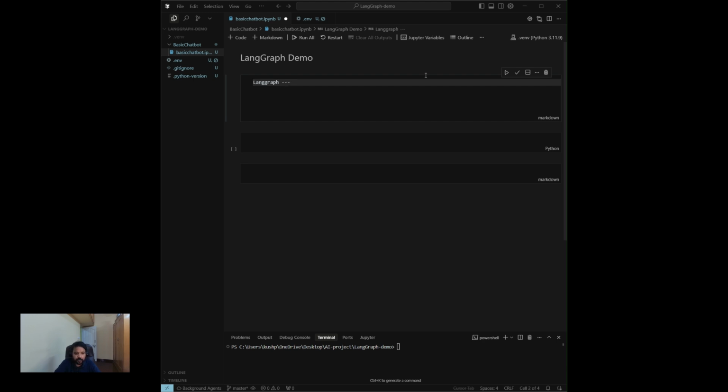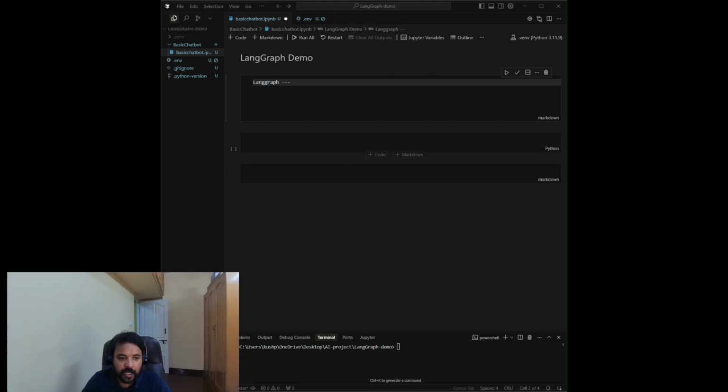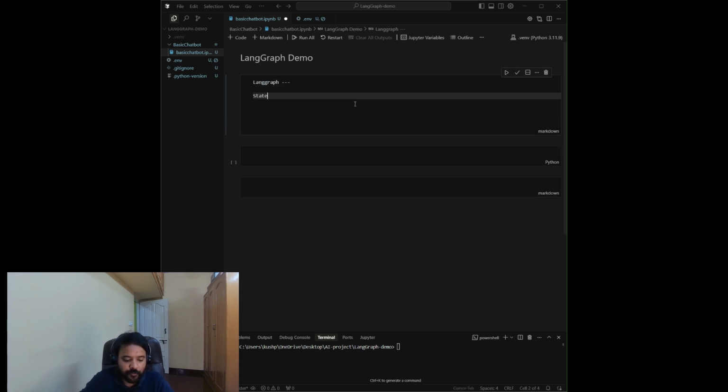LangGraph was developed after LangChain. And why is LangGraph better than other agentic AI frameworks? Because it is stateful by design. Stateful means it manages the present state that flows through the graph. So it is very critical for conversational memory and multi-step reasoning.